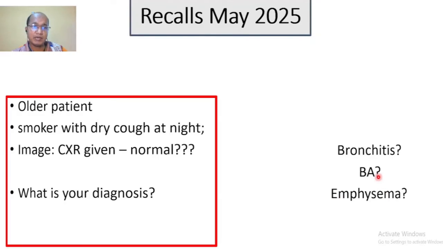But bronchial asthma, it is not. Actually, the patient is a smoker. So bronchial asthma may not be, but bronchitis may be, I think. So I put the answer as bronchitis. The smoker with dry cough at night.